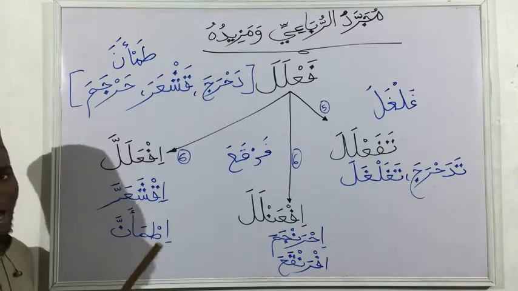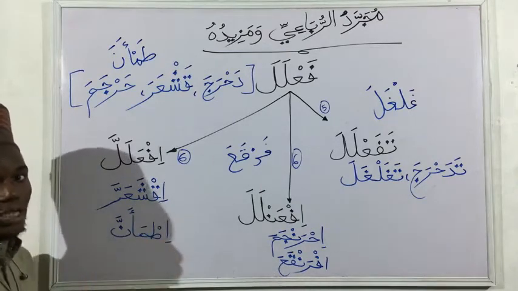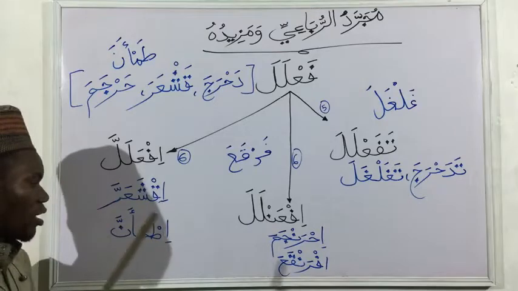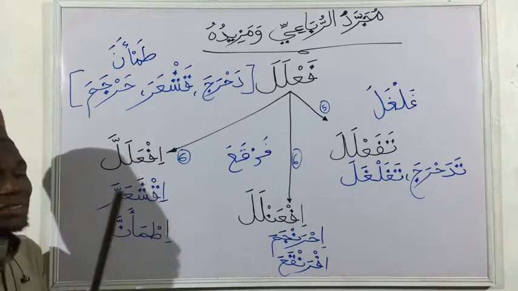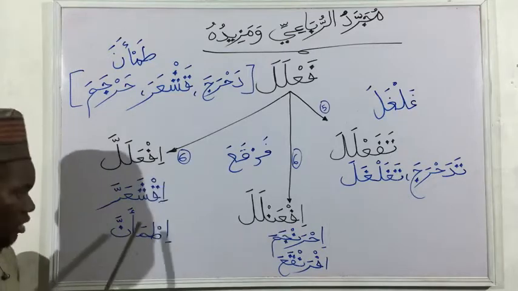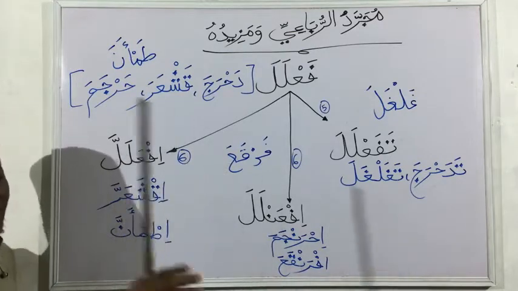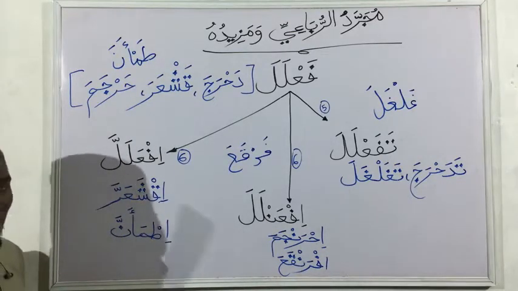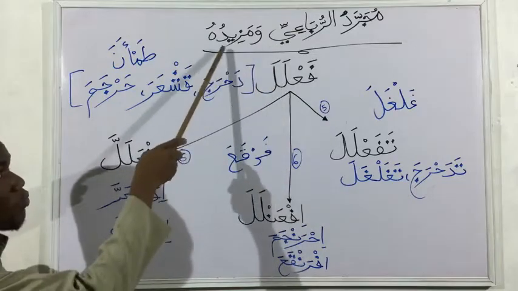You know, in the Quran, ala bi dhikrillahi tatma'innul qulub. By the remembrance of Allah, the hearts are relaxed, are calm. So you can see, Tom Anna, he was relaxed to a certain extent, but Itma'anna, he was very relaxed. How do we get that? So that is mujarrad al-ruba'i wa maziduhu.